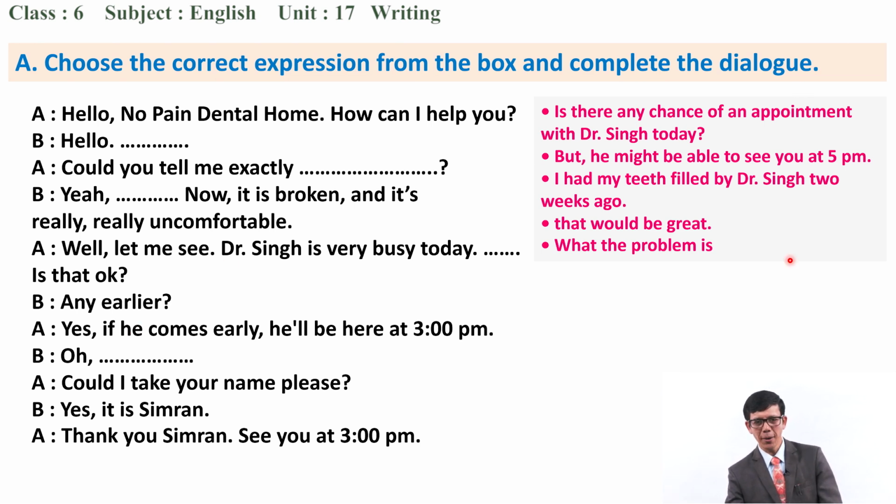And these are the options. You have to be very careful to choose the option there. Please choose the correct expression from this box and complete this dialogue. But you have to be very sure who said this, A and B.